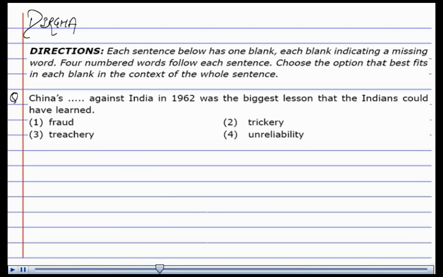Now, in this sentence, according to the context, option third, that is treachery, would be the best answer, as option first, fraud, which is in the same meaning, we cannot fit here, that China's fraud against India or China's trickery against India, which is wrong. So we refute the first two options.